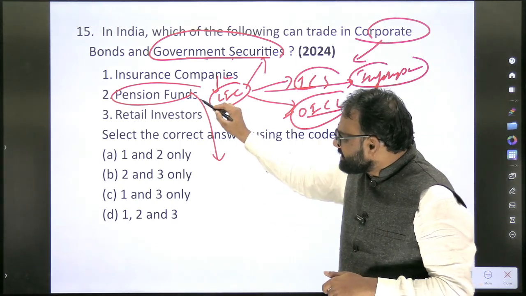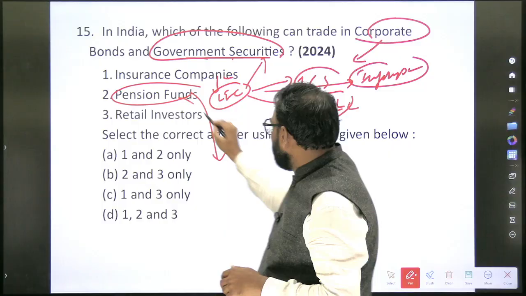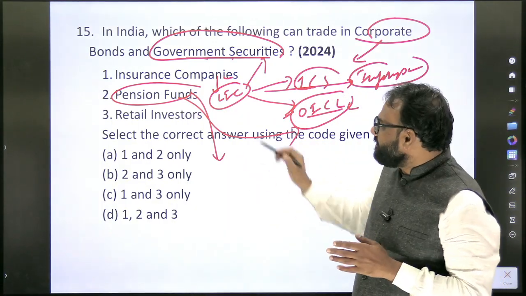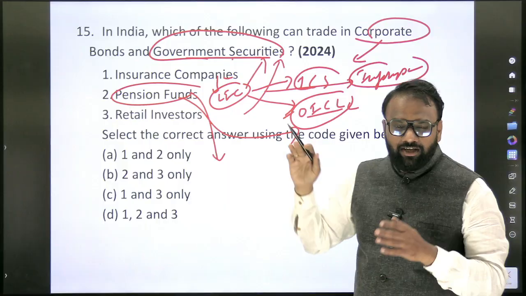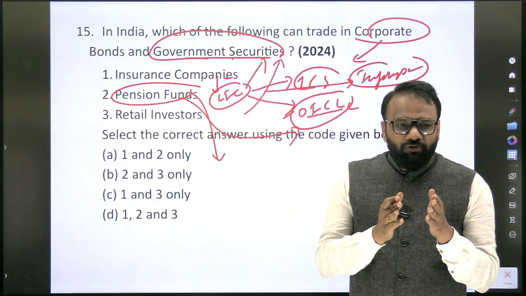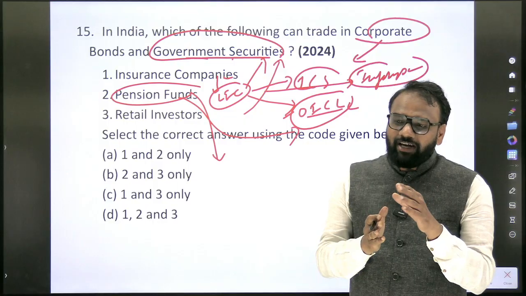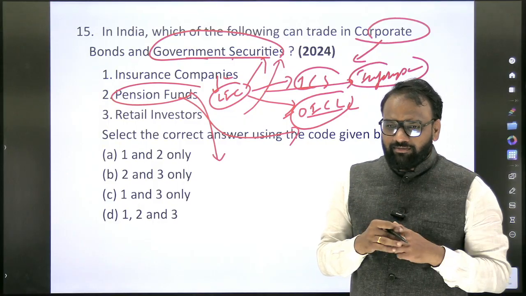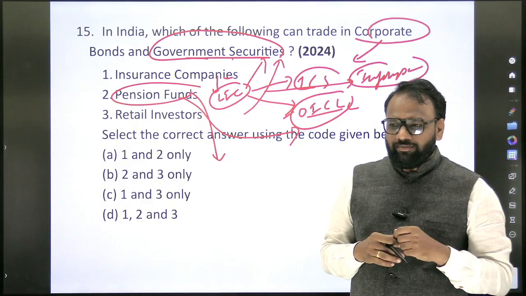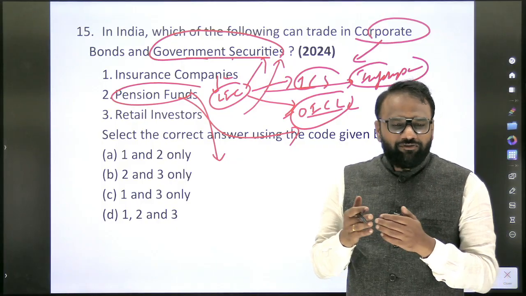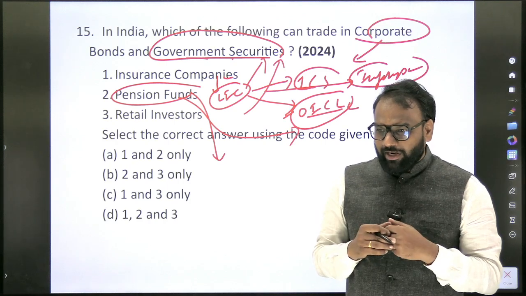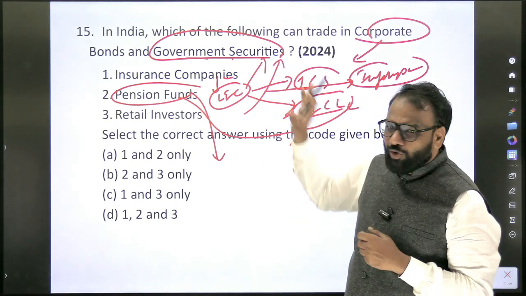Now, will the pension fund invest some amount in corporate bonds? Yes. Some amount in government securities? Yes. Which one is guaranteed, in which one can we definitely say there will be some returns? Government securities. In which one can they face losses? Corporate. If the company does not perform well or closes down, they may not receive money. But the trust will be more on government securities.